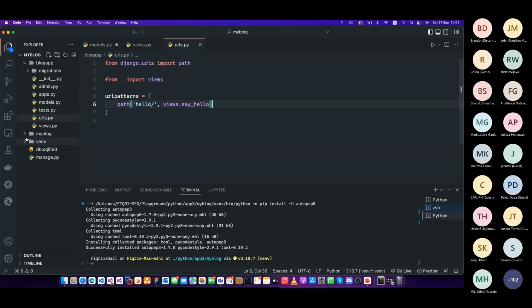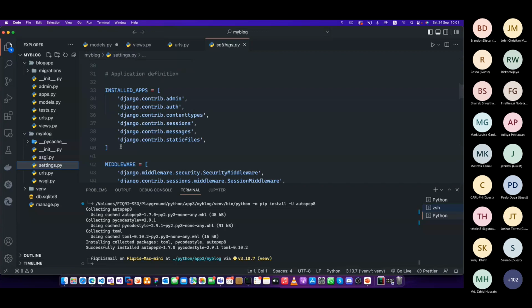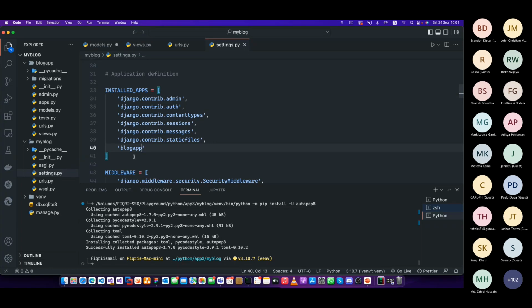This is how you're going to do that. You go to the main application, the project, click on the settings. Under settings, you will see a section called installed apps. You have different apps installed by default for you: admin, auth, content types, sessions, messages. Here I'm going to give my application name. My name is blog app. Now we have registered our application here, right? We have installed our apps.